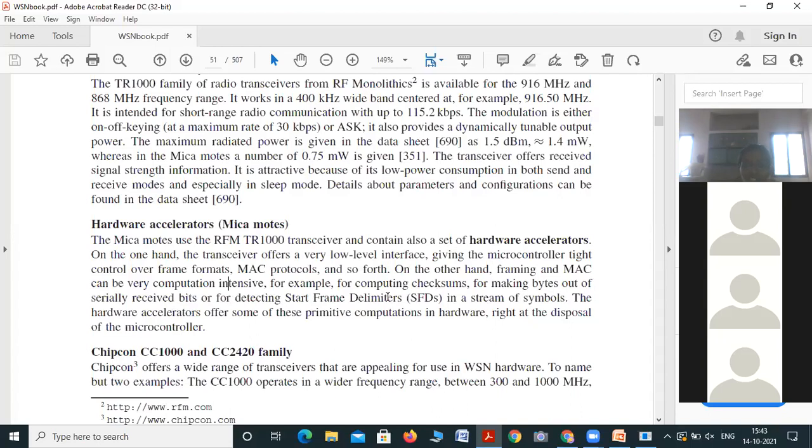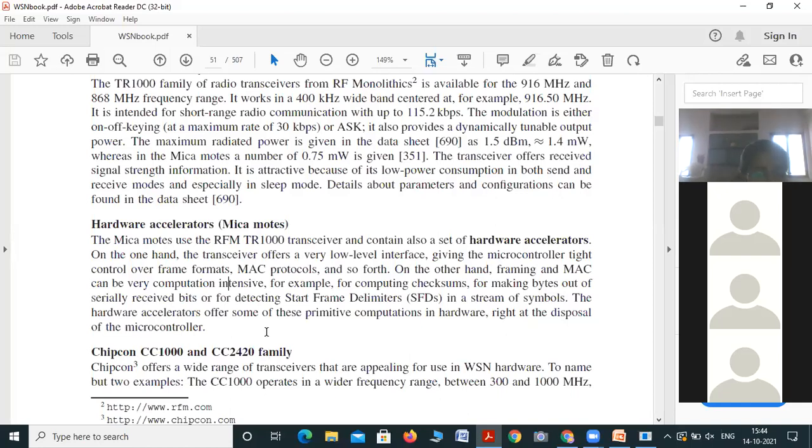These are all error detection techniques, and they are easily available in this hardware accelerator. The hardware accelerator offers some primitive computation in hardware right at the disposal of the microcontroller.